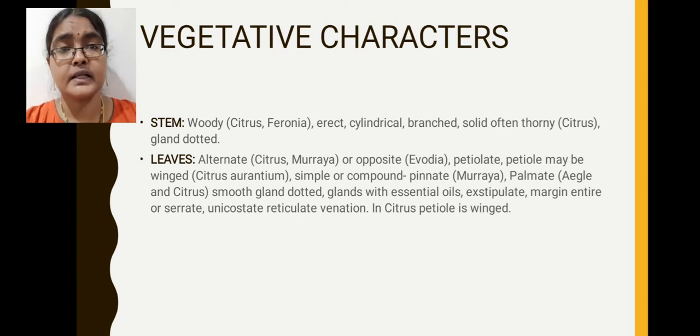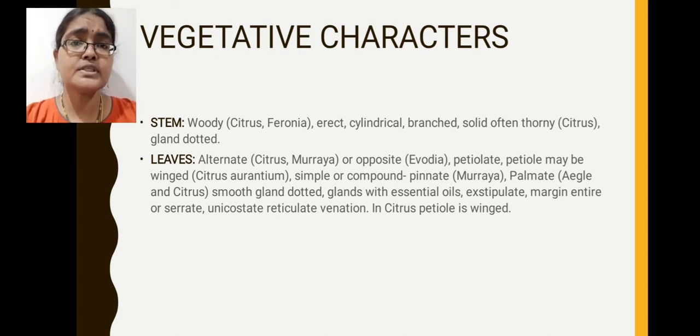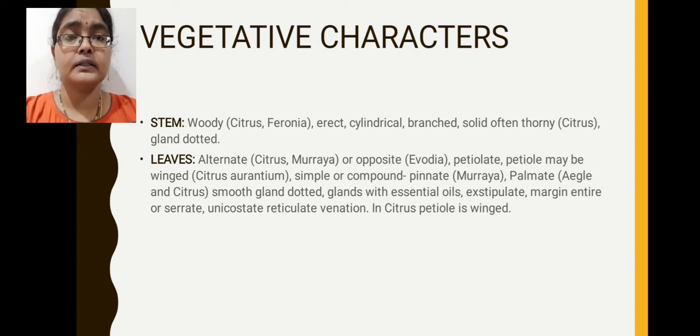Next, leaves morphological characters we will see. Mostly leaves are simple leaves, but some members possess compound leaves. Here two types of compound leaves are there in these family members. That means pinnately compound leaves are present in some members, palmately compound leaves are present in some other members. Mostly alternate type of phyllotaxy is present as common feature. For example, citrus and Murraya species. Opposite type of phyllotaxy also identified in Toddalia species and Evodia species.